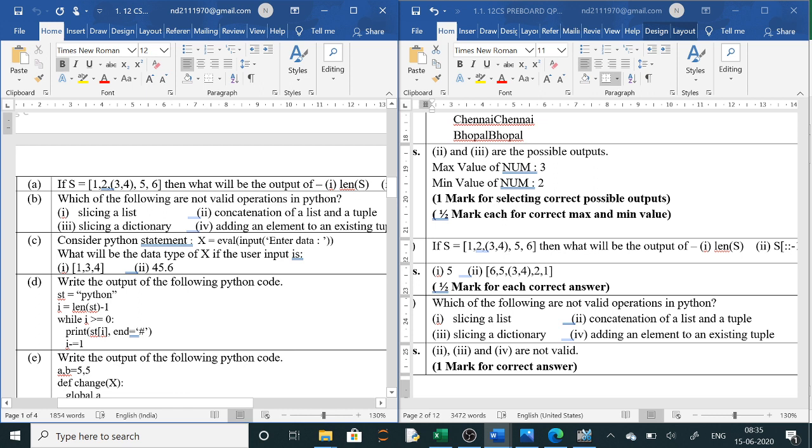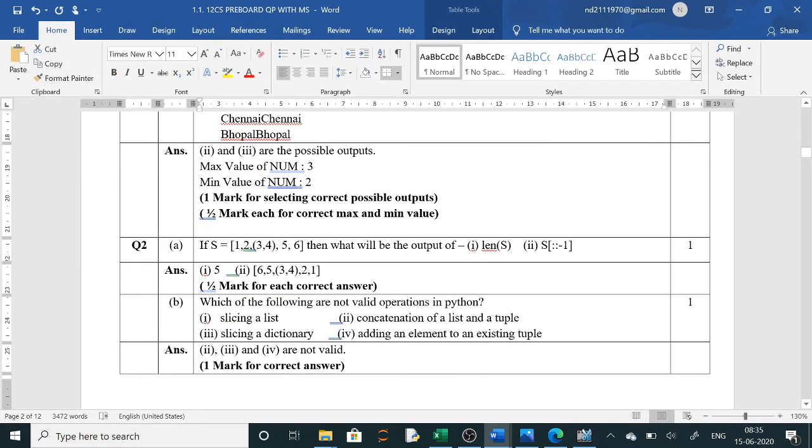then what will be the output of len of S? Now here len of S, you count it: 1, 2, 3, 4, 5. So 5 it will print here in len of S. See, len of S will be 1, 2, 3, 4, 5. And in slicing, it is a reverse slicing. So reverse slicing means 6, 5, 3, 4, 2, 1. So output will be, first will be 5 and second will be 6, 5. Then the third element will be 3, 4. Same as it is, this tuple you have to print as it is.